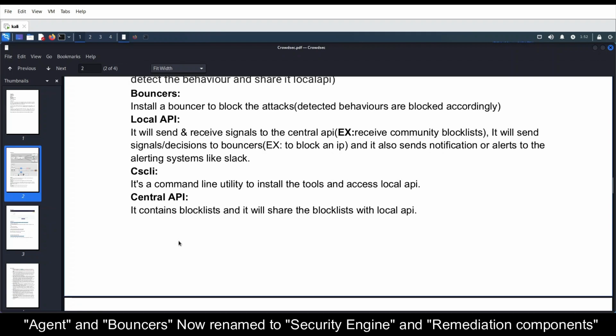Okay, so then coming to central API, it contains the block list and it will share the blacklist with the local API.